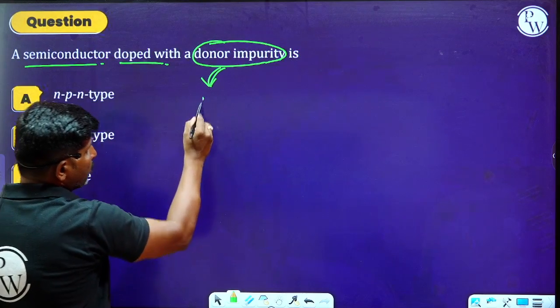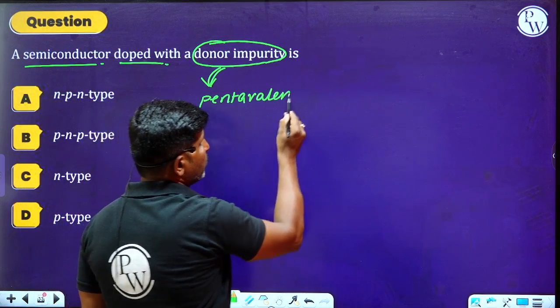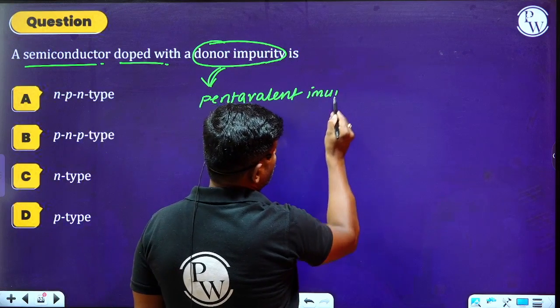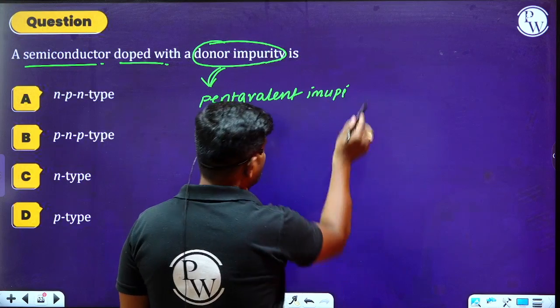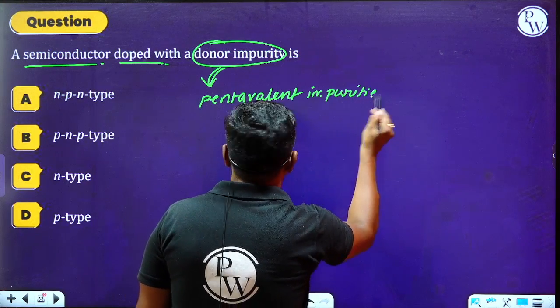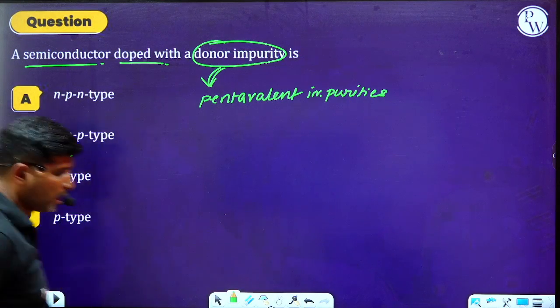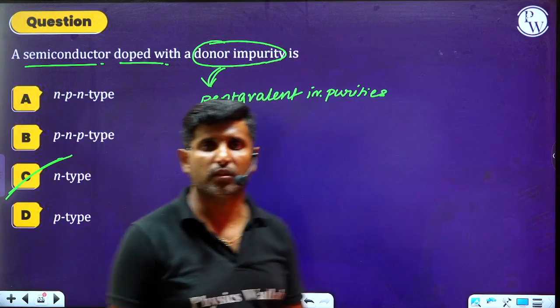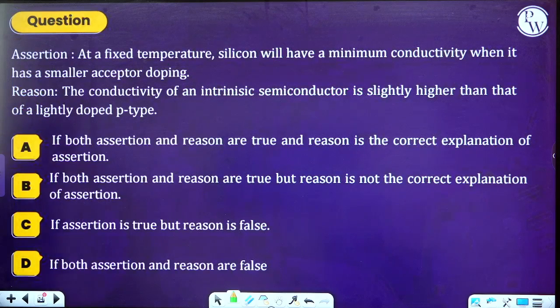Donor impurity is nothing but pentavalent impurities. So whenever we dope with pentavalent impurities, then we will get N-type semiconductors.